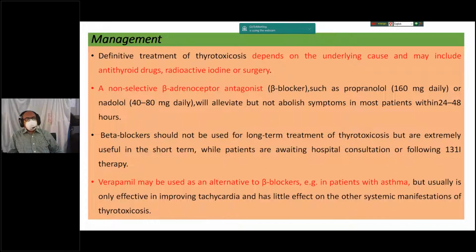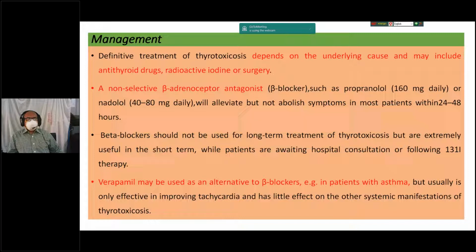But otherwise, you will give some non-specific drugs to alleviate the other symptoms. A non-selective beta blocker, usually propranolol or nadolol, will alleviate but not abolish symptoms in most patients within 24 to 48 hours.